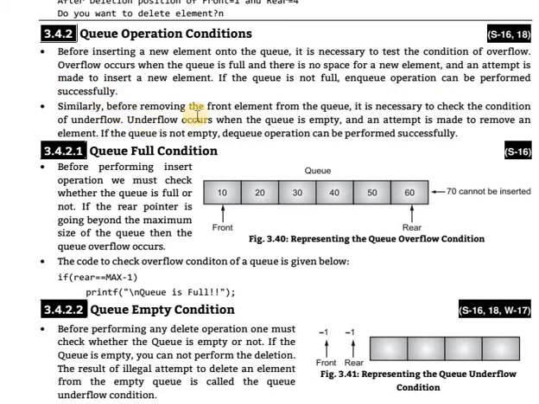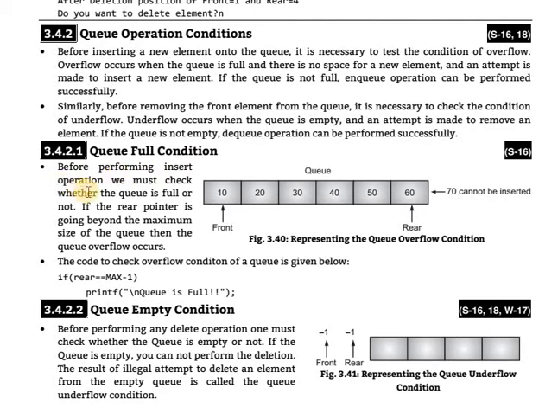Okay. Similarly, before removing the front element from the Q, it is necessary to check the underflow condition. Underflow occurs when the Q is empty and an attempt is made to remove an element. If the Q is not empty, the delete operation can be performed successfully. First, the Q full condition.